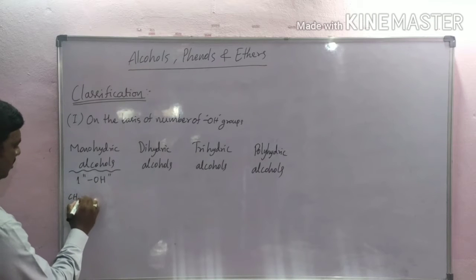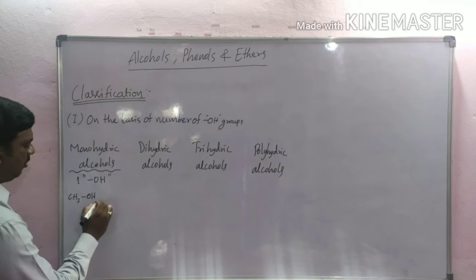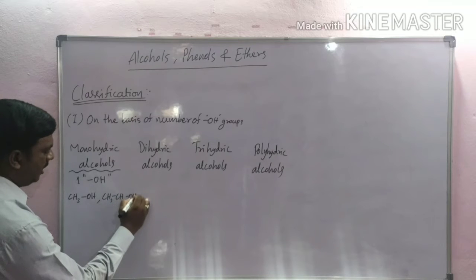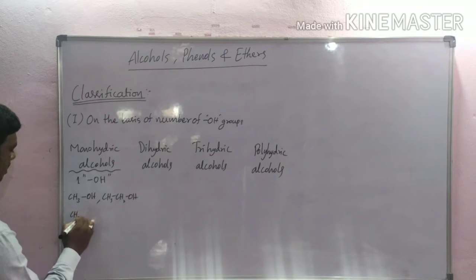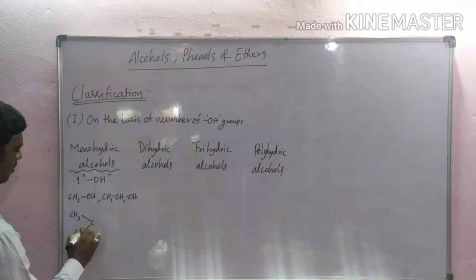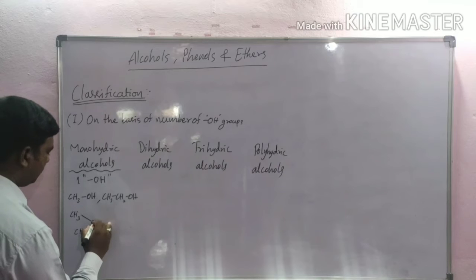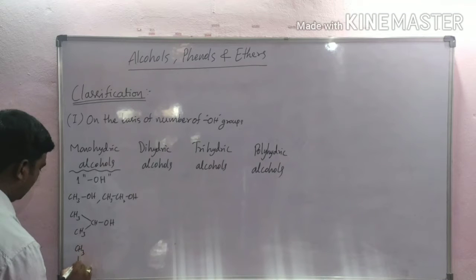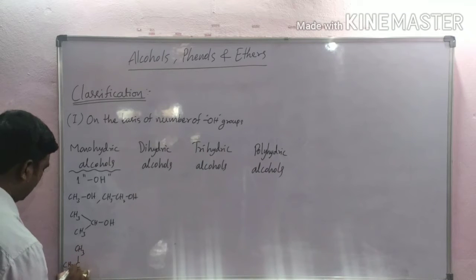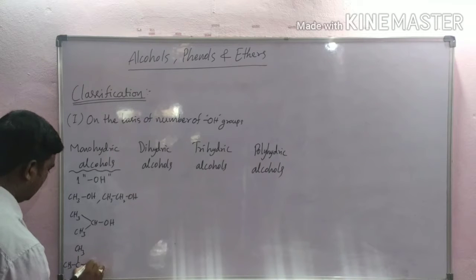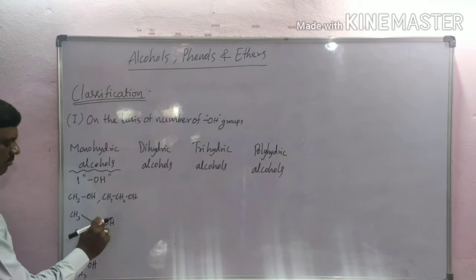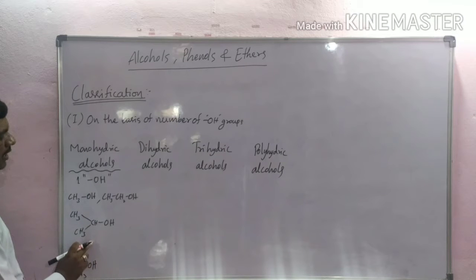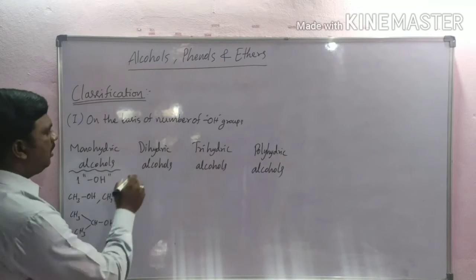For example, methanol, CH3CH2OH, and so on. All these compounds have only one hydroxyl group. These are monohydric alcohols.